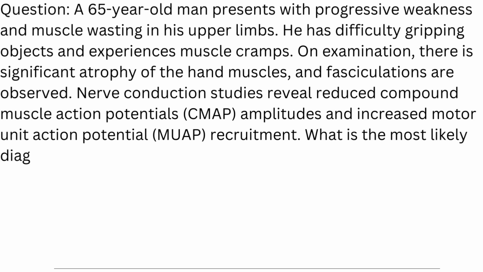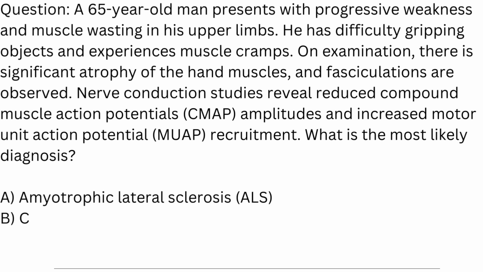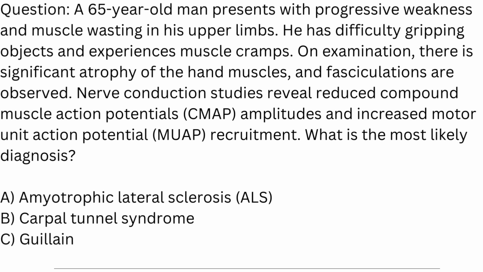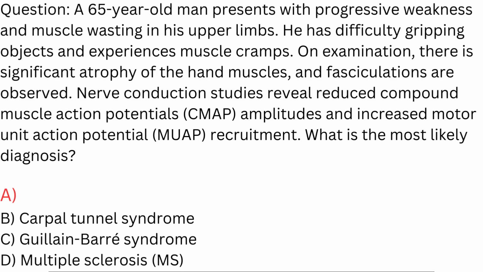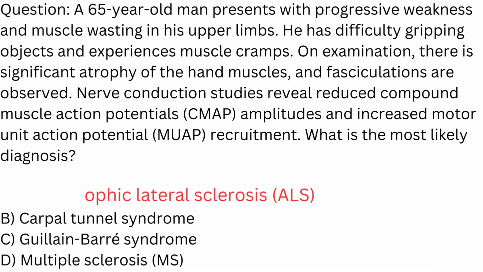The most likely diagnosis for this patient with progressive weakness and muscle wasting in the upper limbs, along with atrophy of hand muscles, fasciculations, reduced compound muscle action potentials, CMAP, amplitudes, and increased motor unit action potential, MUAP, recruitment on nerve conduction studies, is A. Amyotrophic lateral sclerosis, ALS.